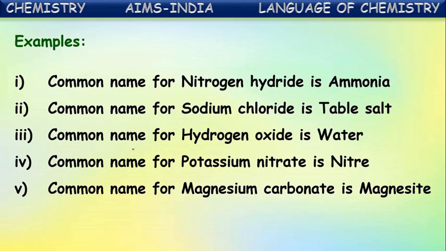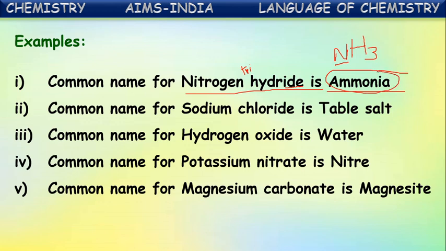The common name of nitrogen hydride is ammonia. We know what ammonia means, but its chemical name is nitrogen hydride or nitrogen trihydride, because its formula is NH3, as per the type 3 binary compound rules. First write the name of the first non-metal, nitrogen, and the name of the second non-metal, hydr, with -ide attached, and the number of hydrogen atoms is mentioned in the middle. It should be nitrogen trihydride, but commonly it is called ammonia. Ammonia is its tribal name or common name.